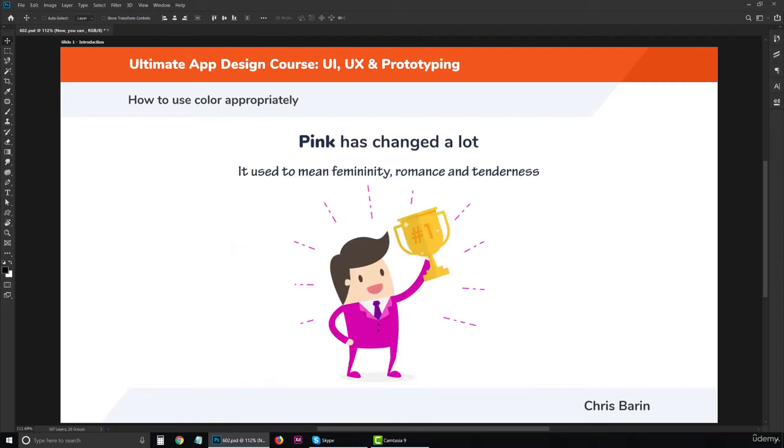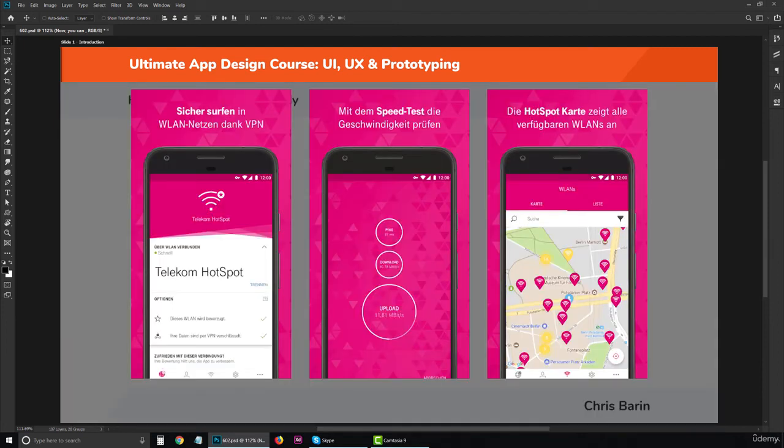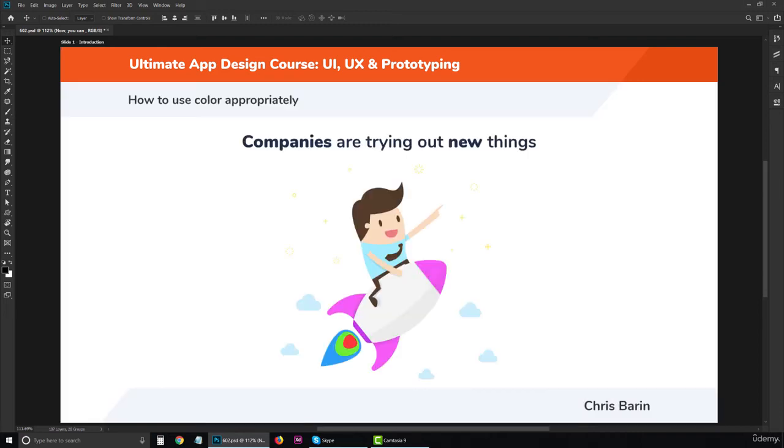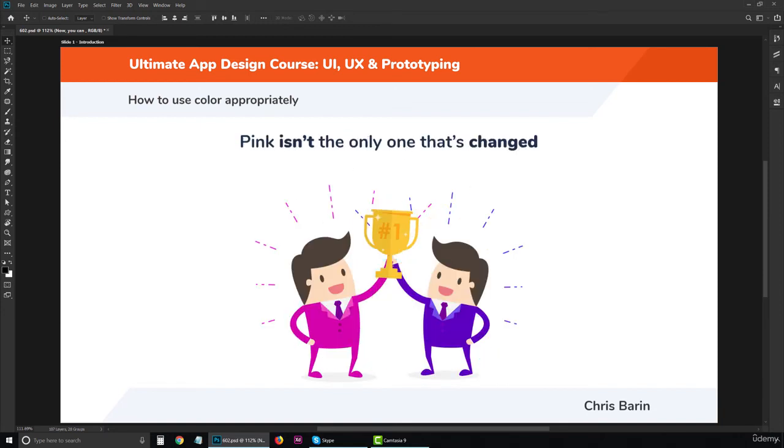Pink once represented femininity, romance, tenderness, but nowadays it's also being used to create a lasting impression. T-Mobile comes to mind, and we can all agree that these are not the traits of a phone carrier. Brands are beginning to explore new boundaries, and old labels are coming off fast. I remember when I grew up, if I had a pink shirt on, I'd get laughed at for days, weeks, or even years. Things have dramatically changed in our society, so pink is no longer constricted to its former female bounds. The same can be said about purple.